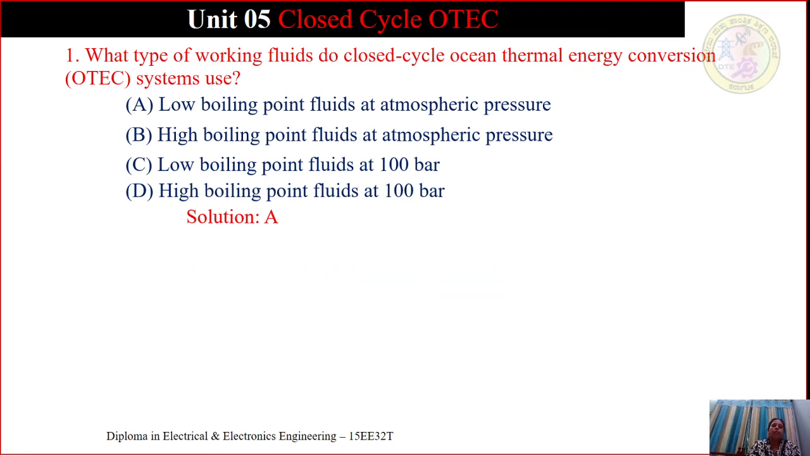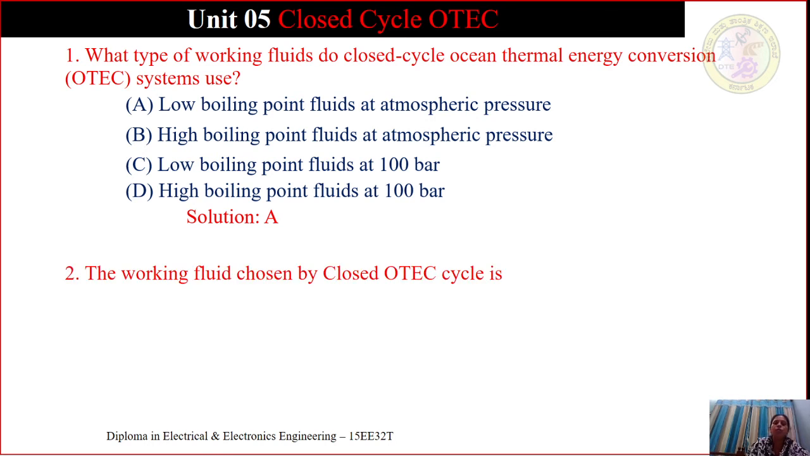Why do we need low boiling point fluid at atmospheric pressure? Closed cycle ocean thermal energy conversion systems use low boiling point fluids at atmospheric pressure. An example of a low boiling point fluid at atmospheric pressure is ammonia, with a boiling point around 33 degrees Celsius.